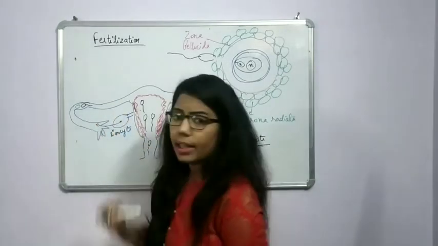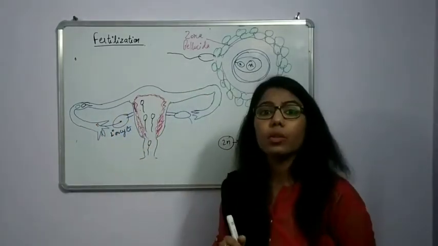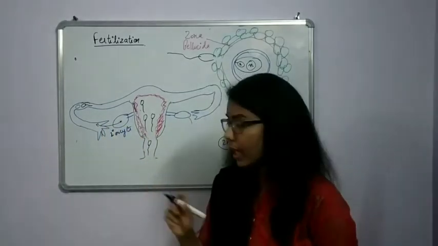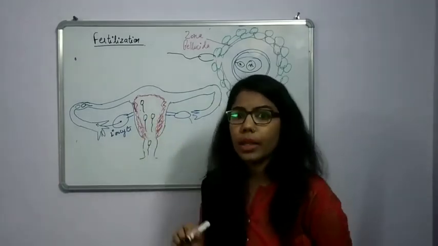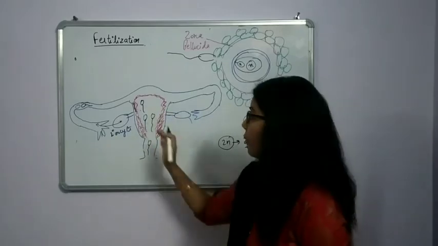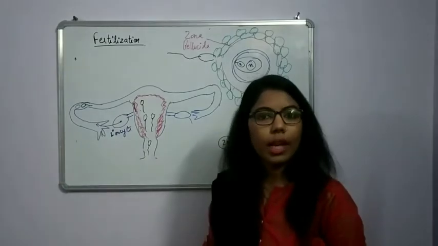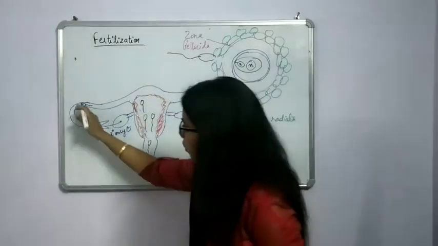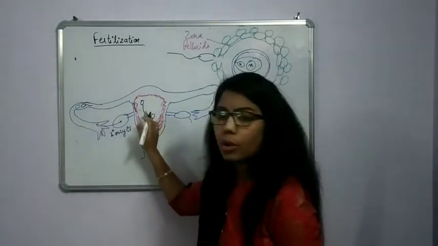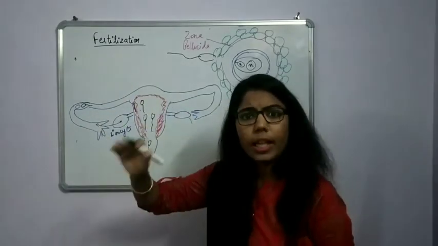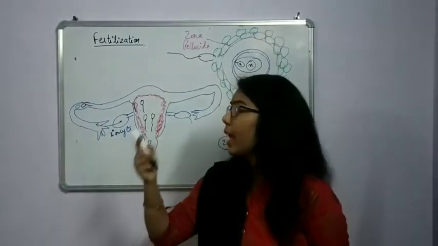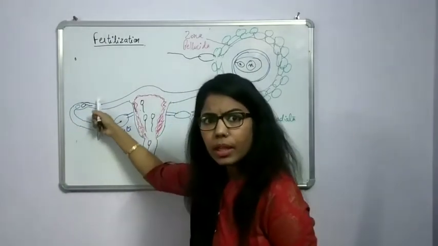Now another thing about fertilization is that there must be a synchronization of both things. What are both things? The release of a secondary oocyte as well as the entry of a sperm. If there is no synchronization, what will be the case? If sperm is inside the vagina, the female tract, and the ovum has not been released, there will be no fertilization. If the ovum has reached this ampulla region and there is no sperm, again the fertilization will fail. So the first criterion is that two types of gametes must be released at a time. Then only there will be a proper fertilization.